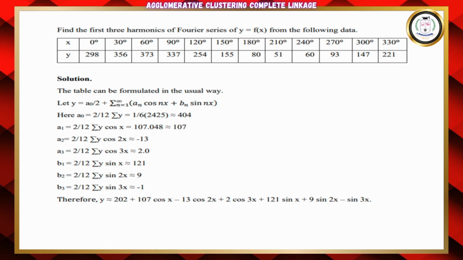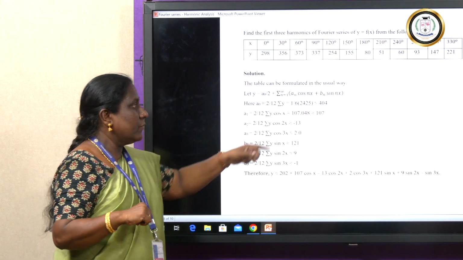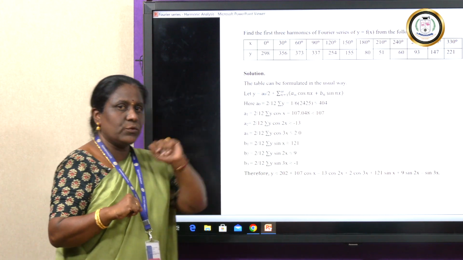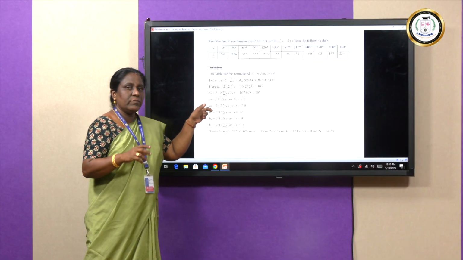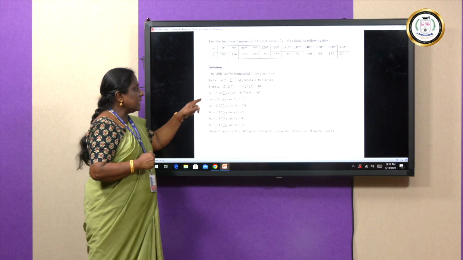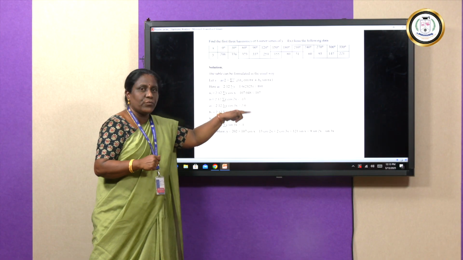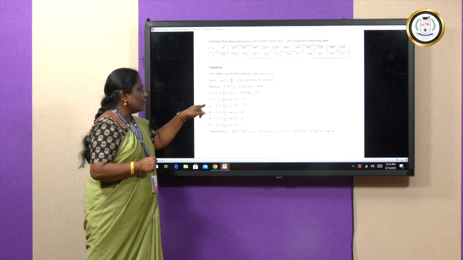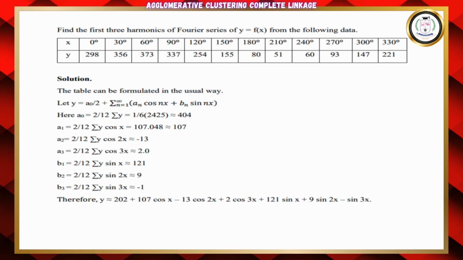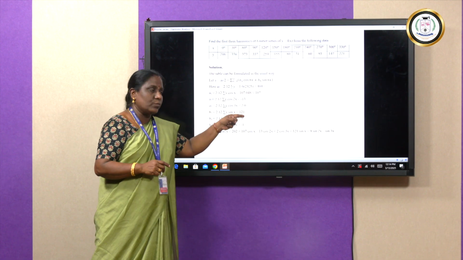So, now we'll see what is A naught. A naught is 2 times mean value of y. So, if I find the mean of the y values, dividing by 12 and multiplying by 2, we'll be getting 404. Now, A1, what is A1? A1 is 2 times mean value of y into cos x. So, that value here is approximately 107.048. Then A2. A2 value is 2 times mean value of y cos 2x. So, it is nothing but minus 13. The next one A3, and A3 value is 2.